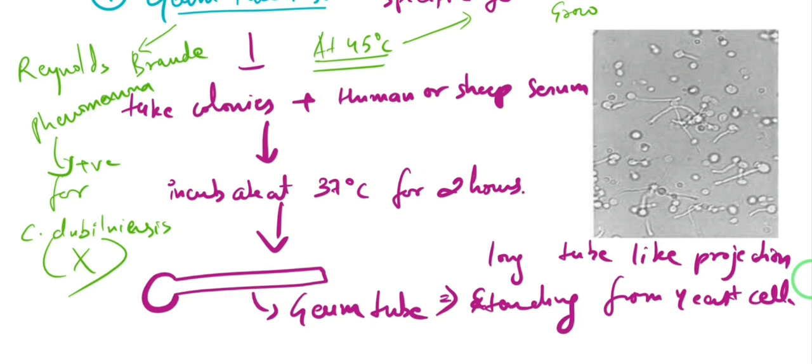But if we grow the fungi at 45 degrees Celsius, then we will know for sure whether it is Candida albicans or not, because Candida albicans is going to grow, but Candida dubliniensis is not going to grow, right? So what else can we do here?